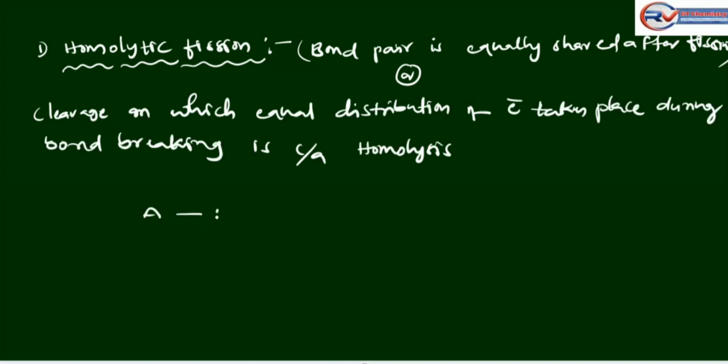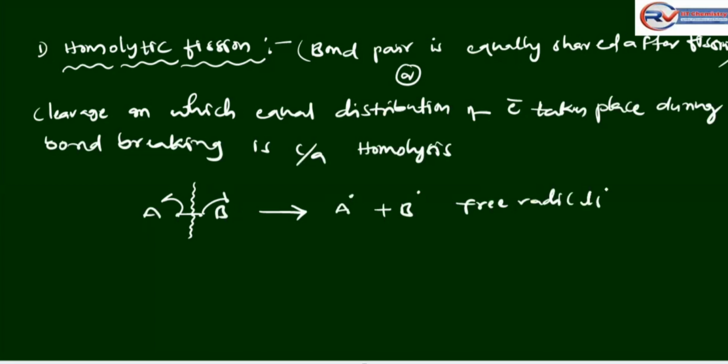A and B are joined with a covalent bond. A has one electron and B has one electron, so it is equal distribution. A takes one electron and B takes one electron, so they are equally shared. This forms free radicals, or non-ions.